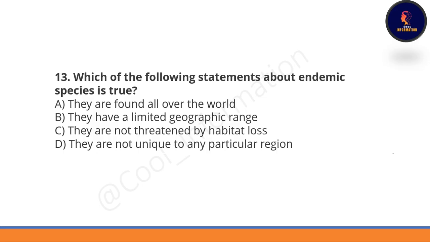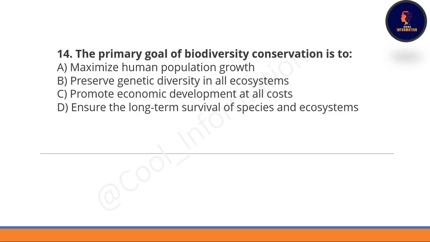Next question is, which of the following statements about endemic species is true? Endemic species have a limited geographic range. Option B will be correct here. Next one, the primary goal of biodiversity conservation is to ensure the long-term survival of species and ecosystems.